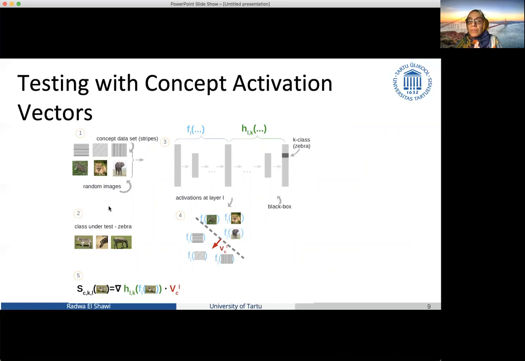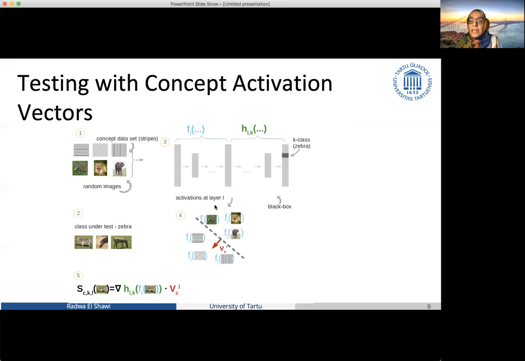Simply, the user provides a set of examples for the concept that he would like to study or that he would like to quantify its importance. So here I would like to quantify the importance of the concept stripes. So I form a data set of positive examples with the concept I would like to study, the stripes, and with negative examples, which are some random images.